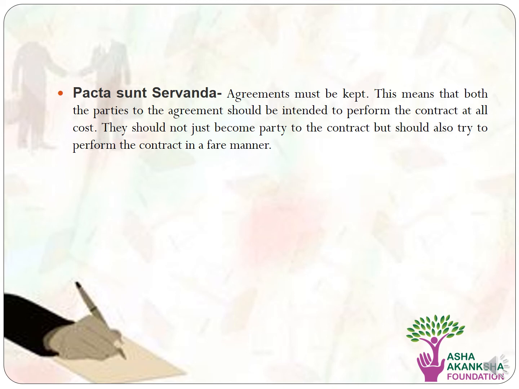It basically means that the parties should intend to perform the contract in a most efficient way so that no loss to anyone occurs. They should not be just party to a contract but also try to perform the contract in a fair manner.